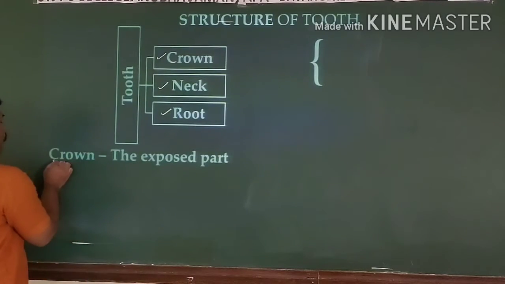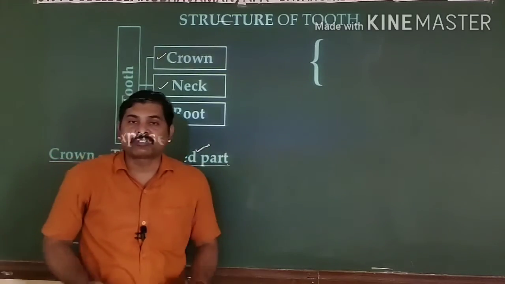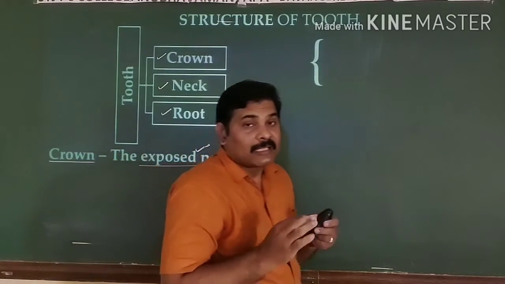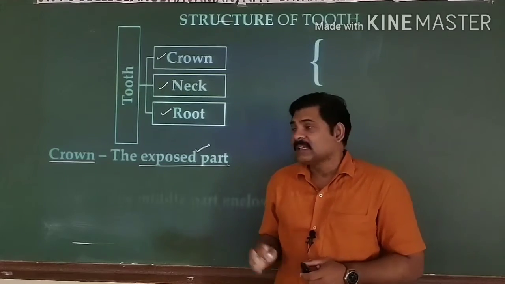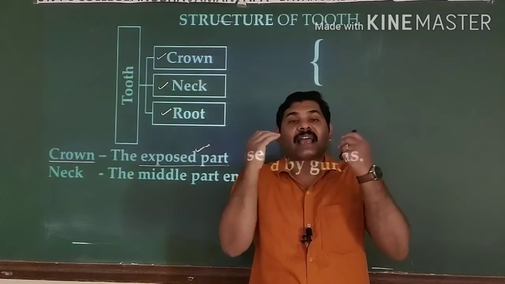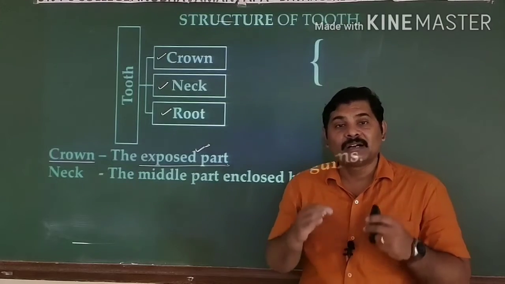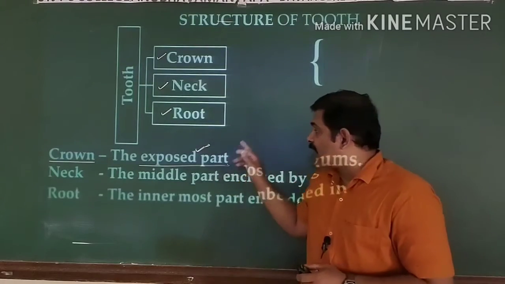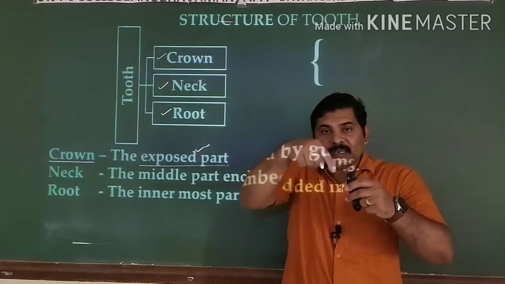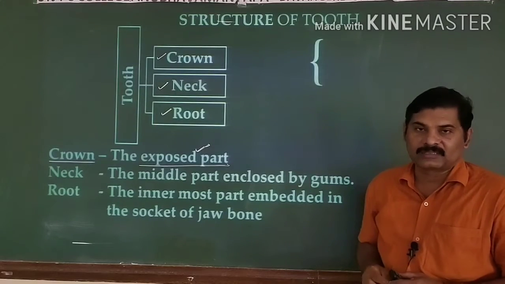When you see its structure, the crown is the exposed part of your mouth. When you open your mouth, the white, glittering area that is visible to us is nothing but the crown of a tooth. The second one is the middle part, known as the neck, which is covered by the gums present in the mouth. The third one is the root, which is present in a jaw socket, and this jaw socket is known as the alveolus.